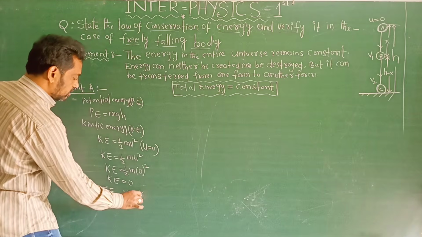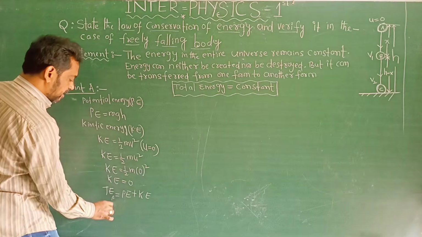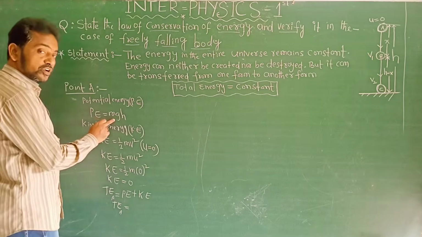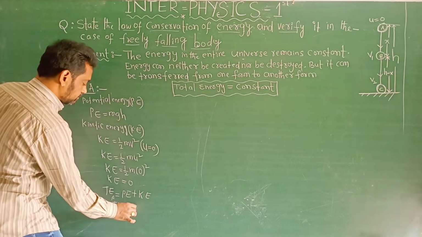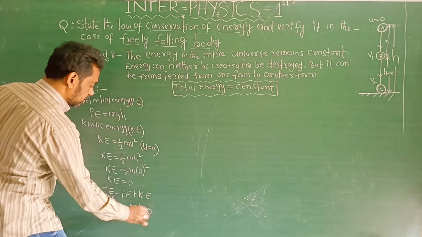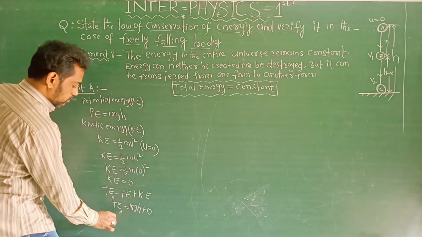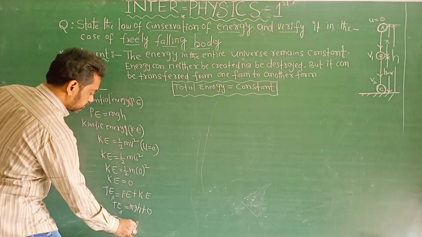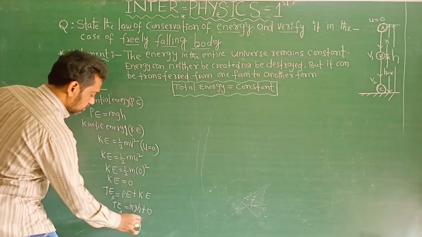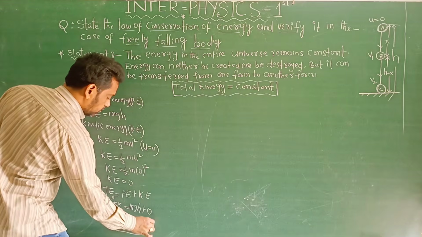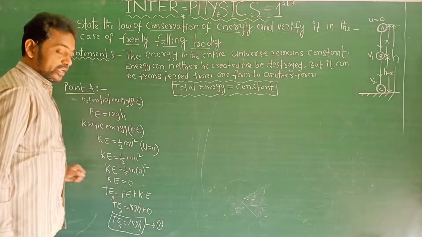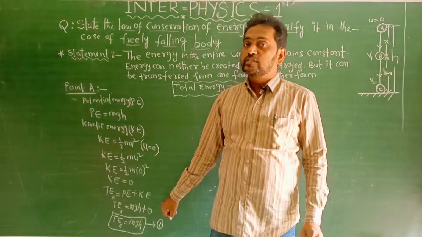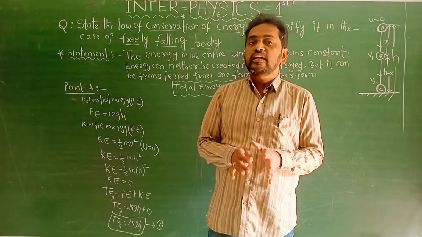And add cheyalamma. So total means adding. Total energy at point A is equal to, what is PE? Potential energy is mgh. What is KE? 0. So finally total energy at point A is equal to mgh. This is equation number 1. Okay na? Finally, at point A, the total energy is equal to mgh. Total energy is in the form of potential energy.